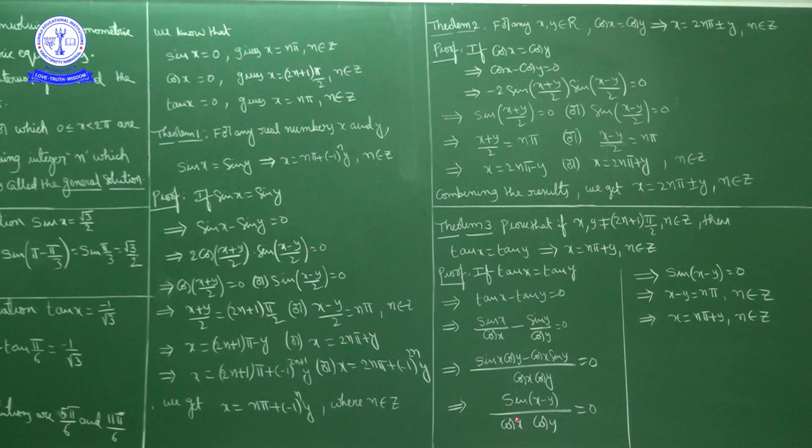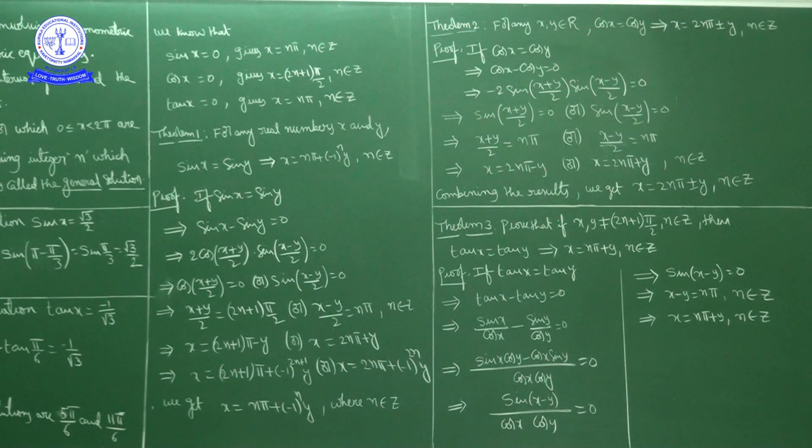So the numerator has to be 0, meaning sin of (x minus y) equal to 0. Sin of (x minus y) equal to 0 means x minus y is what? An integral multiple of pi. So x minus y is equal to n pi, where n is an integer. So x is equal to n pi plus y, where n is an integer.